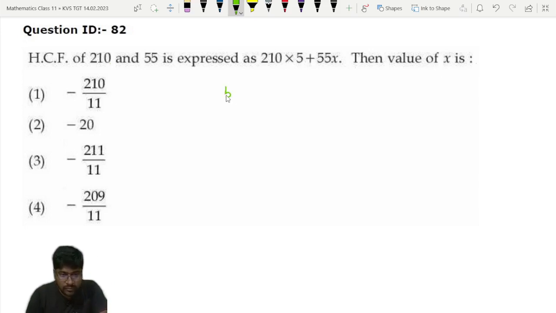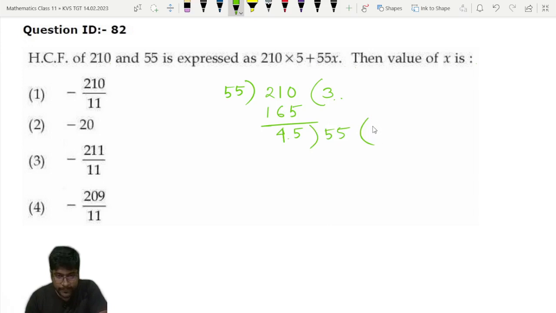So first I will determine the GCD of these two numbers, 55 and 210. I am dividing 210 by 55 to find the GCD. 55 into 3 is 165, and the remainder is 45. Then again we will divide 55 by 45, 45 into 1 is 45, and the remainder will become 10.